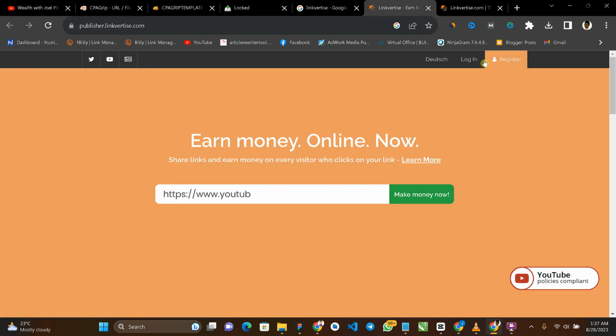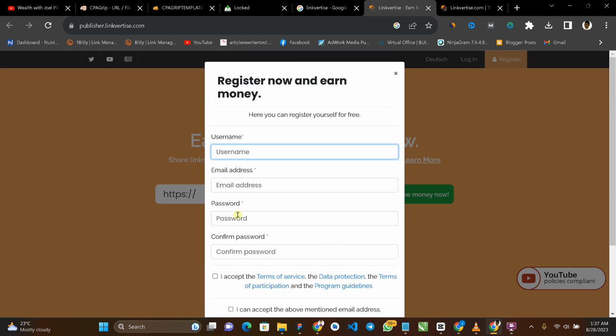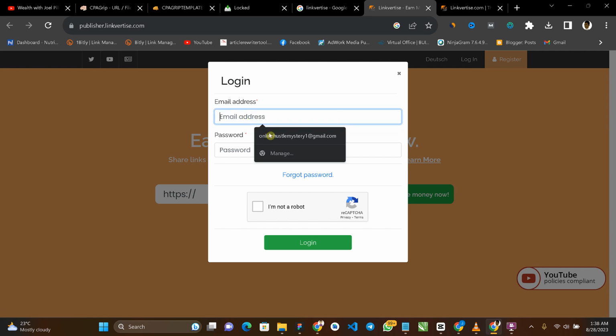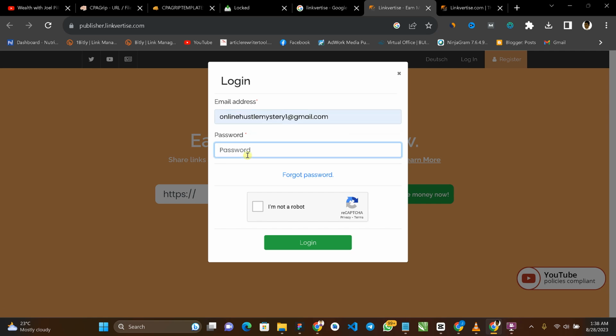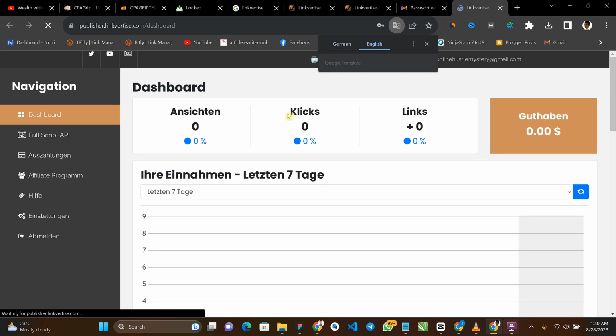What you need to do is to click on register, then enter your details here. It's not something technical, so just enter your details. I think I have an account with them, so let's see. So here we go, I'm in. I'm going to change the language to English here.